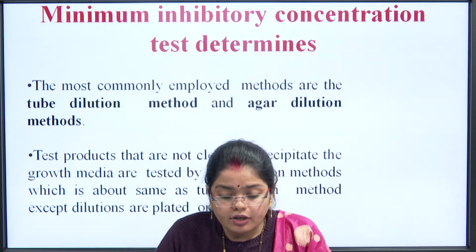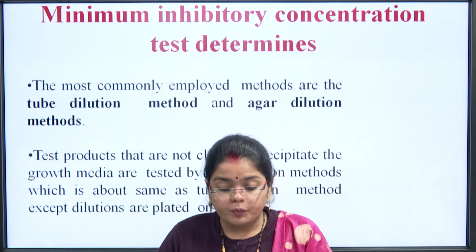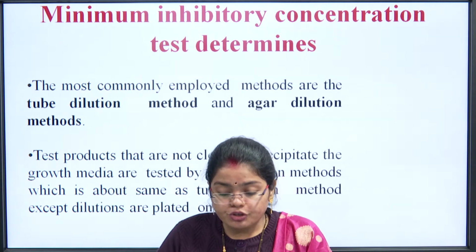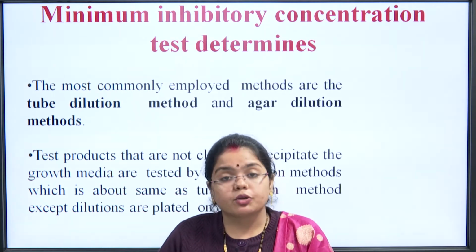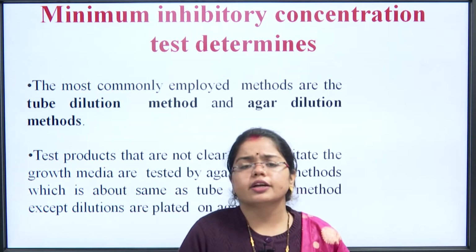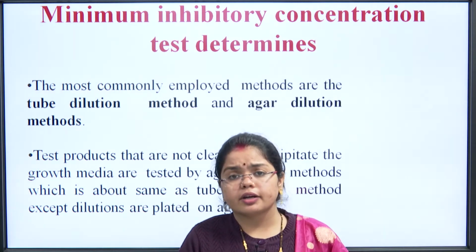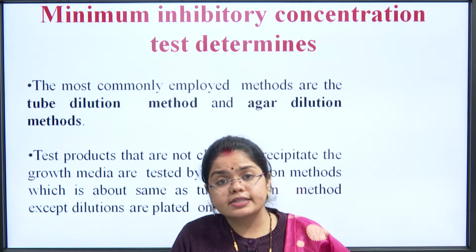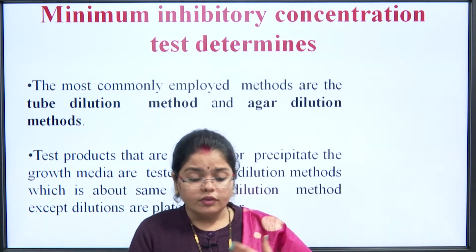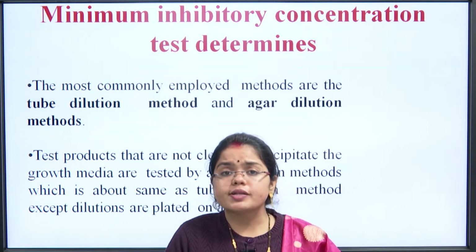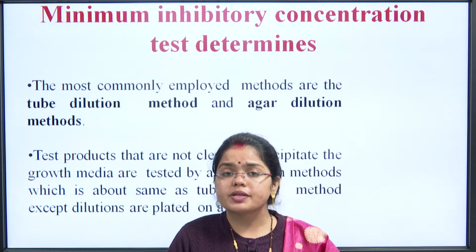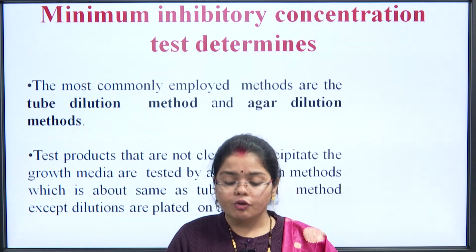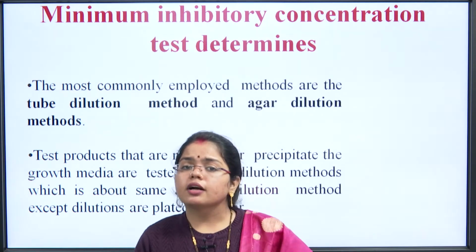Test products that are not clear or that precipitate the growth media are tested by the agar dilution method, which is about the same as the tube dilution method, except the dilutions are plated on the agar. There is no difference between the tube dilution method and the agar dilution method. It is simply that in the agar dilution method, an agar plate is there, and in the tube dilution method, a tube is there with liquid broth or a liquid substance. For the tube dilution method, we place the substance into the tube, and for the agar we just place the agar plate onto it.